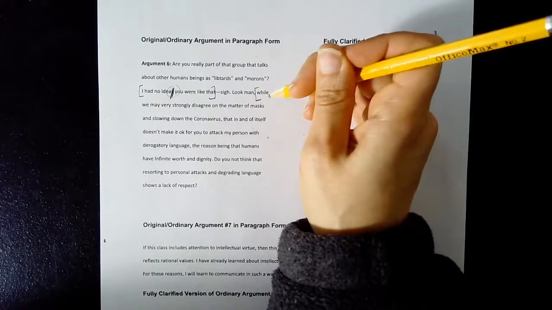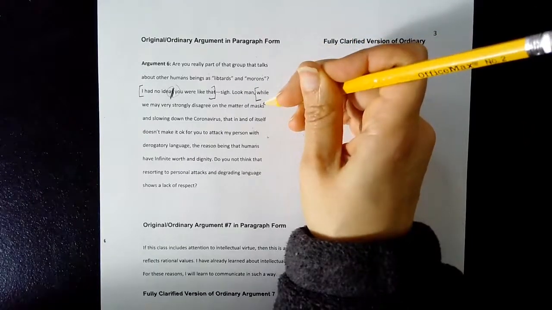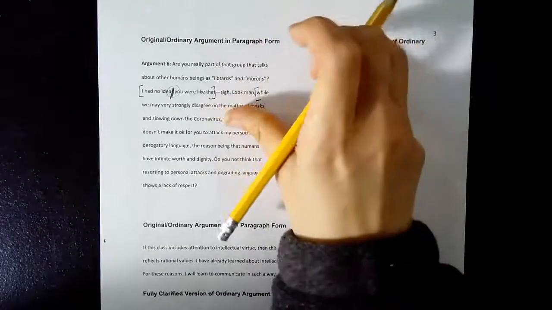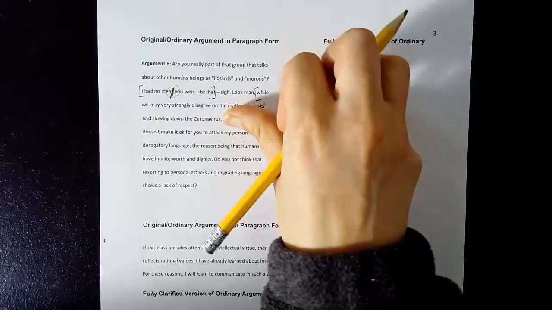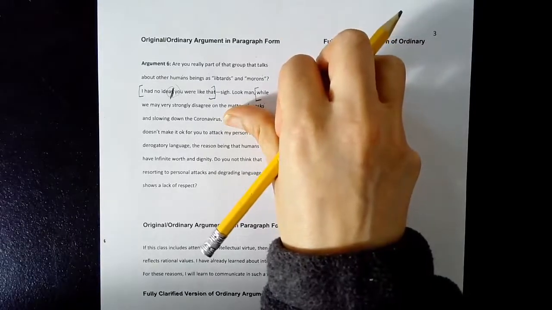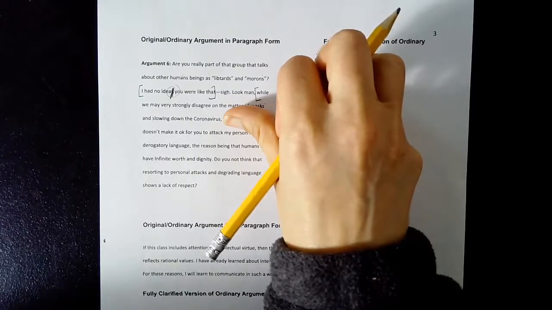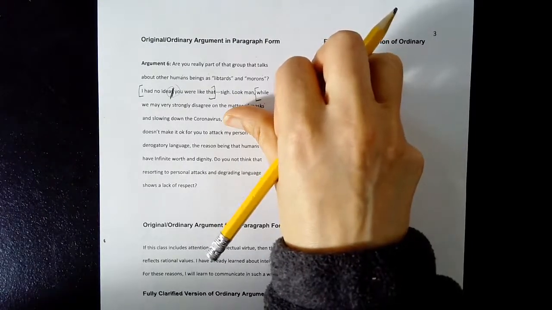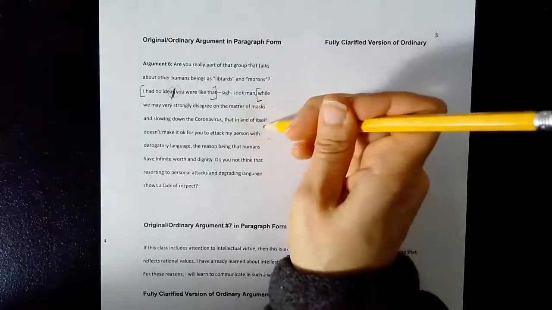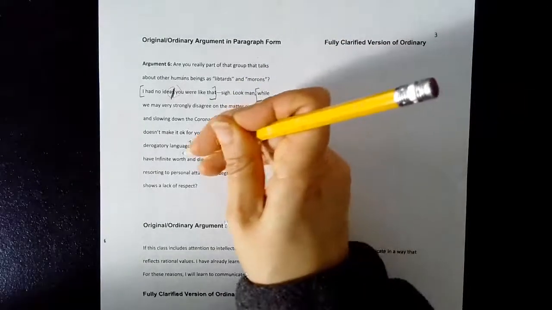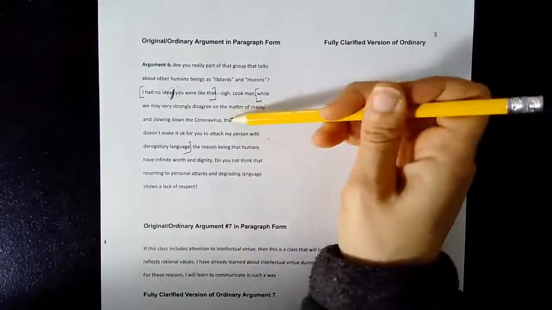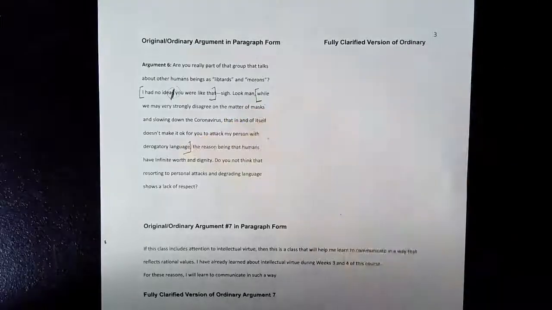We have "while we may very strongly disagree on the matter of masks and slowing down the virus, that by itself" is a sentence fragment. So we wouldn't put the closing bracket there. And actually, what we have right here between the opening bracket and my thumb is what's called a discount. You're going to learn about discounts in your next argument module. So I'm going to include the discount with this core statement. The core statement being from "that in and of itself" to "derogatory language."